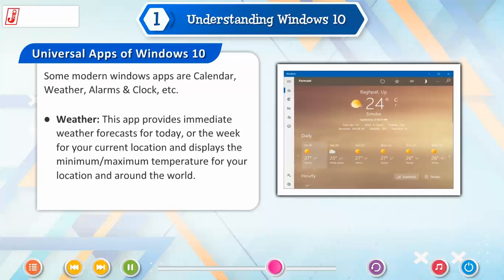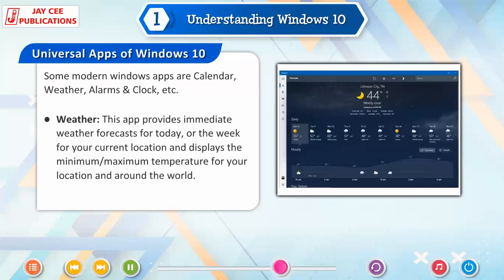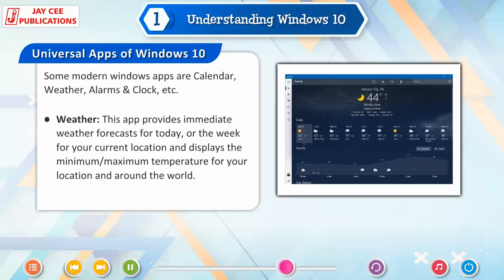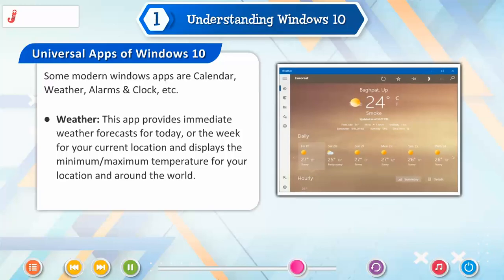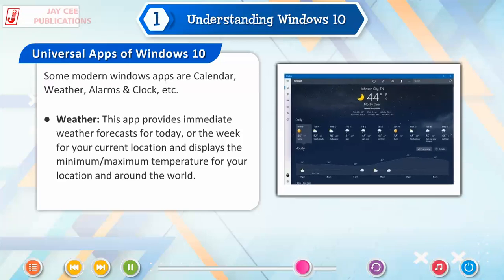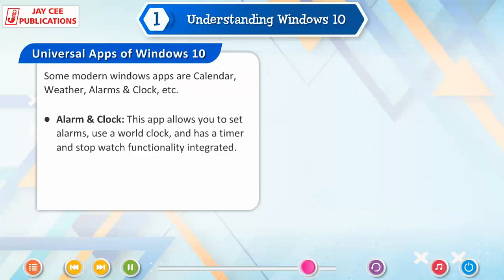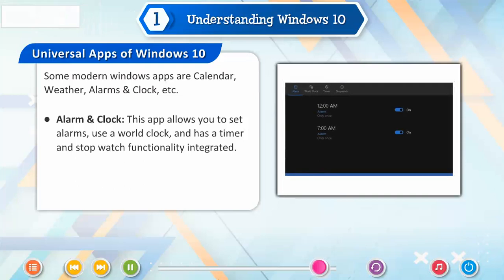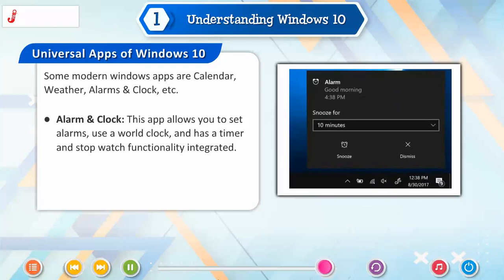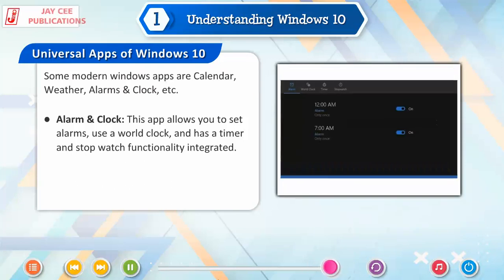Weather. This app provides immediate weather forecast for today or the week for your current location and displays the minimum or maximum temperature for your location and around the world. Alarm and Clock. This app allows you to set alarms, use a world clock and has a timer and stopwatch functionality integrated.